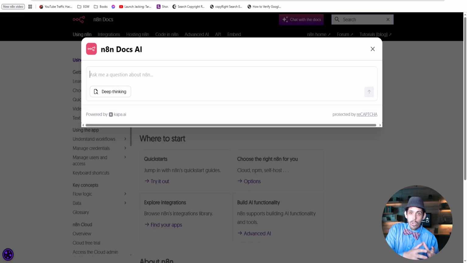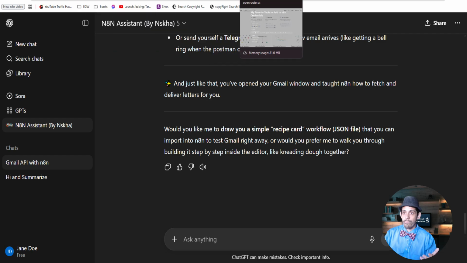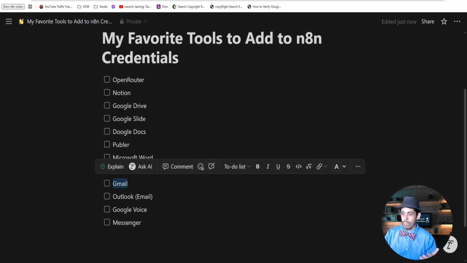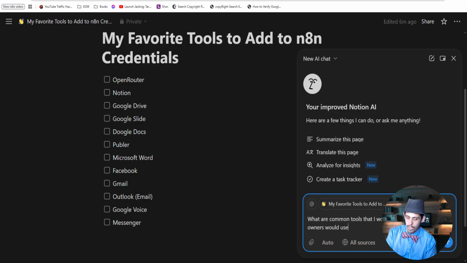If I go into Notion, let me show you, I have Notion open. Do they charge you extra to use that? No, they don't charge you extra. So Notion AI is right here. I click in the bottom here, and I can ask Notion any question I want, and it'll teach me. What are common tools that most business owners would use that they could automate with N8N?